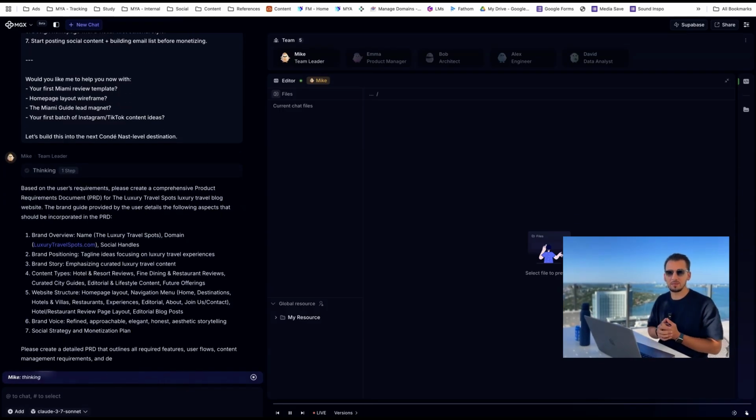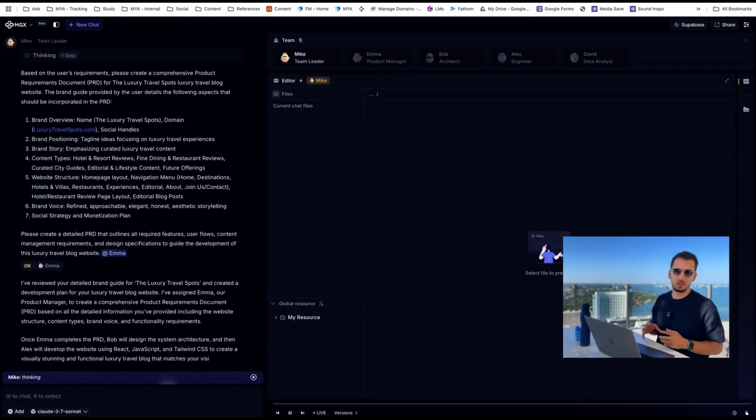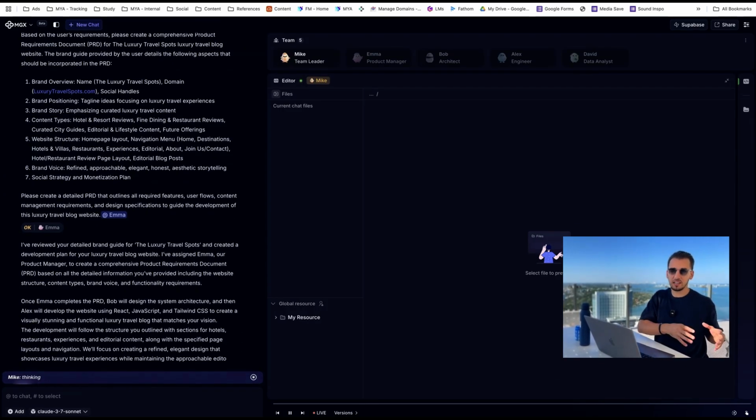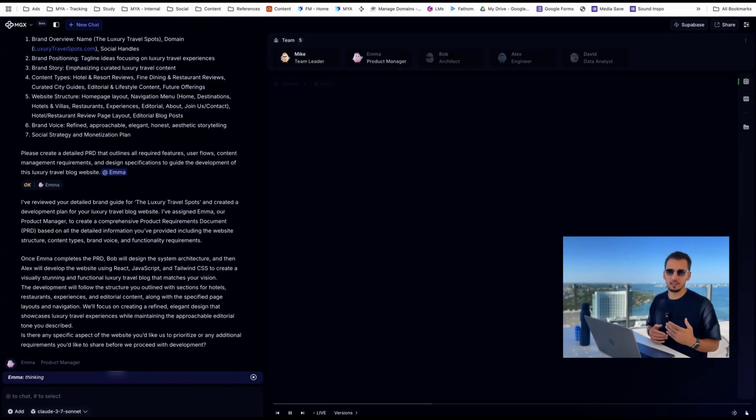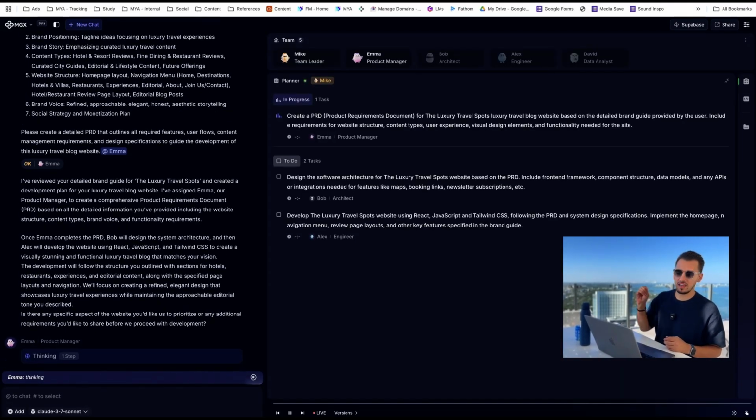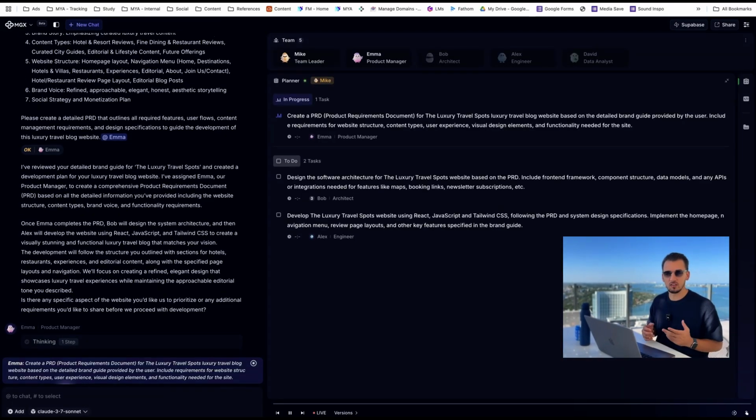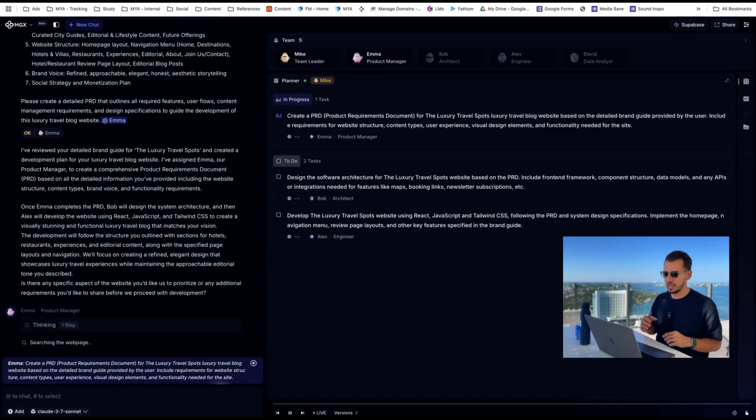And the issue that we've had many times with other tools is when you get complex and you're not a technical architect, you get caught up a lot on it's just creating service after service after file, and it's getting lost. So hopefully with MGX, we're not going to experience this, because we're going to have Bob who's going to control this and manage the architecture for us. Okay, so what do you need from me?